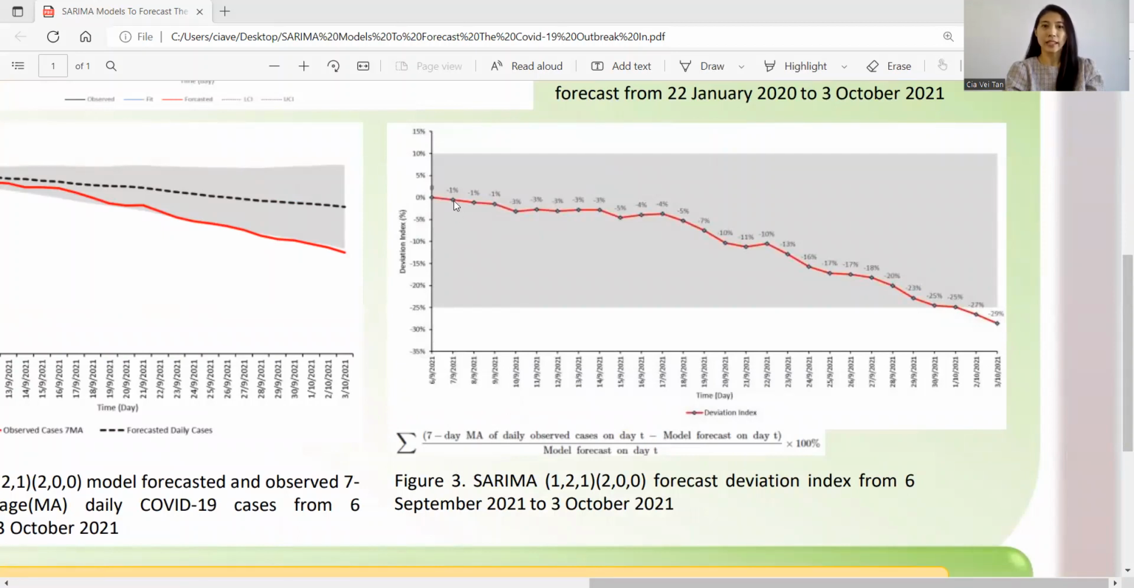As we can see here, the nearer to the start of the forecast, the smaller the deviation index is, and the further away from the start of the forecast, the deviation index tends to widen. But anyhow, the majority of the forecasted cases are still within the 25% deviation index, which is still very acceptable and considered reliable.